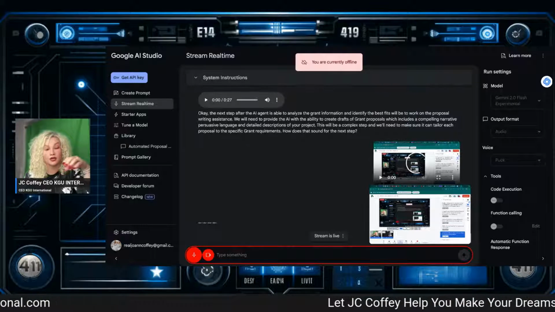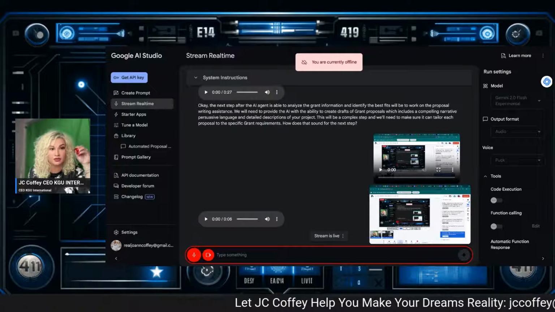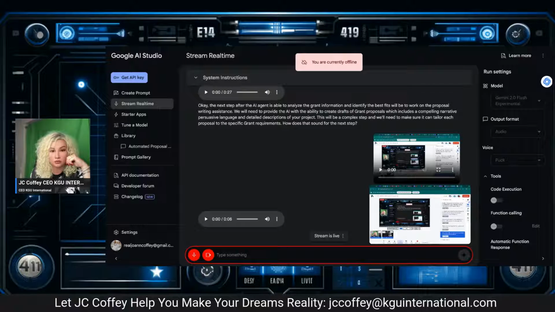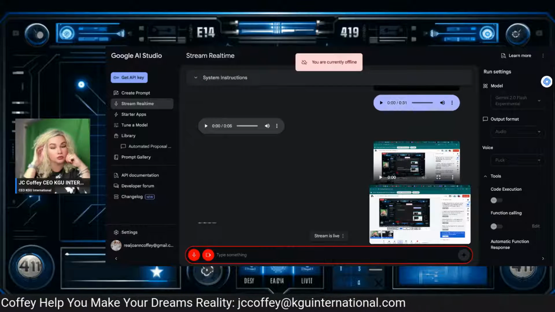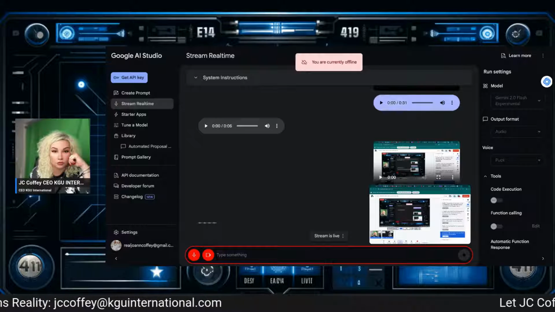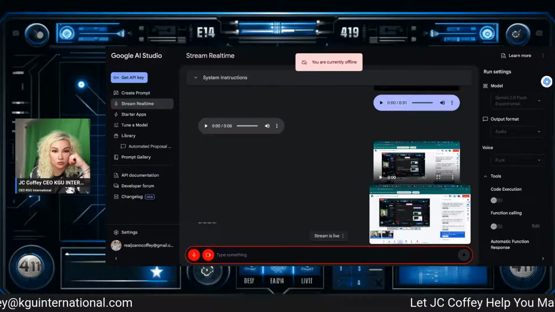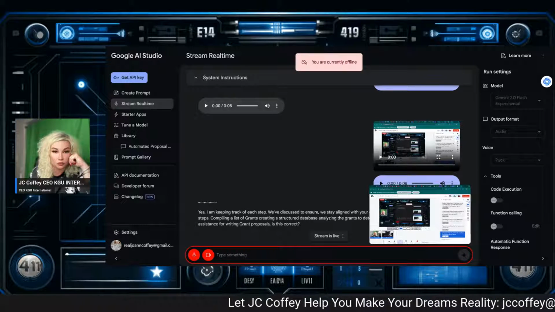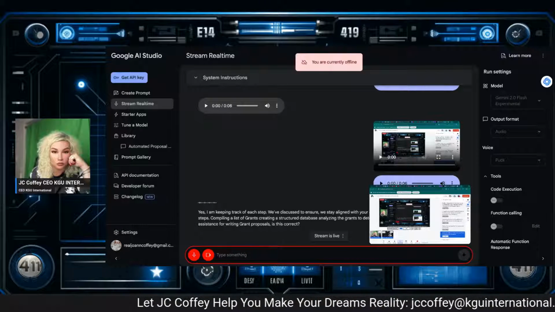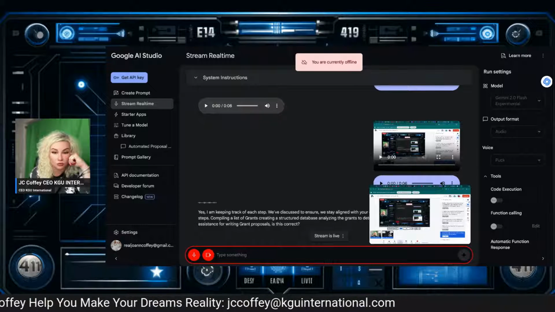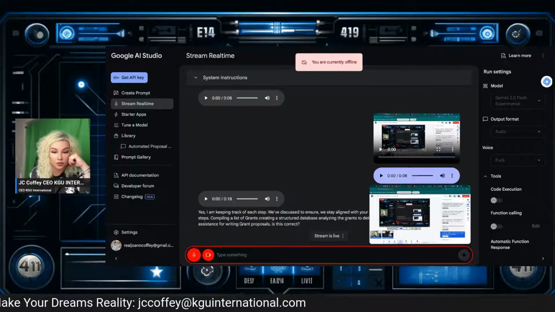Okay, I'll begin. Are you writing down each one of these steps as we go to keep everything in line? Yes, I am keeping track of each step we've discussed to ensure we stay aligned with your goals. So far, we have agreed to work on these steps: compiling a list of grants, creating a structured database, analyzing the grants to determine the best fits, and then creating AI assistance for writing grant proposals. Is this correct? Yes, keep going.